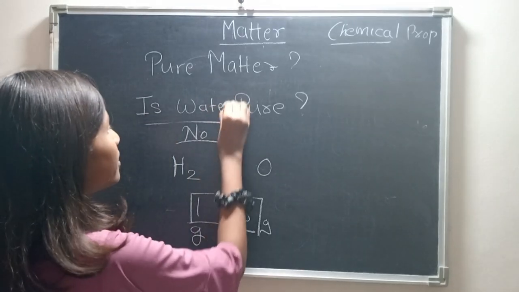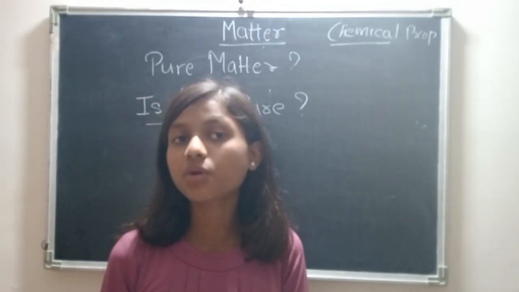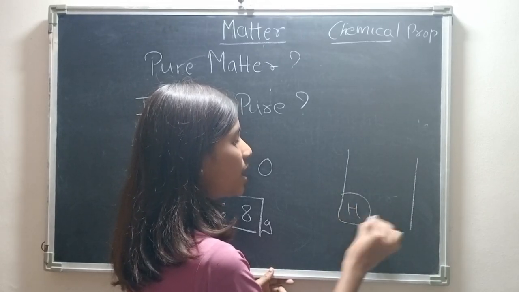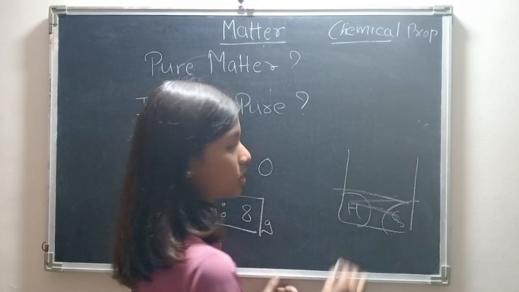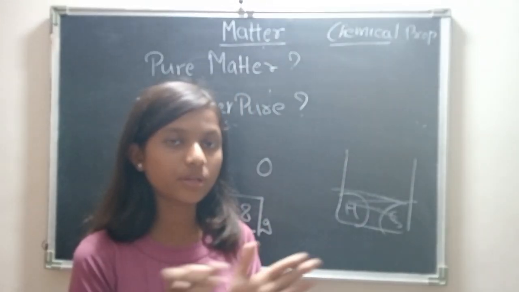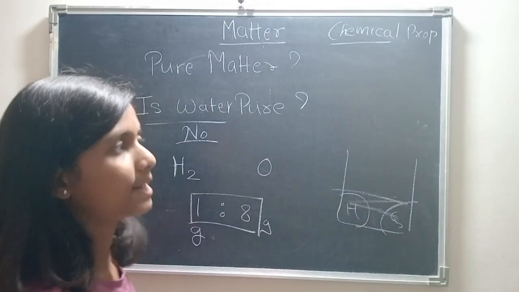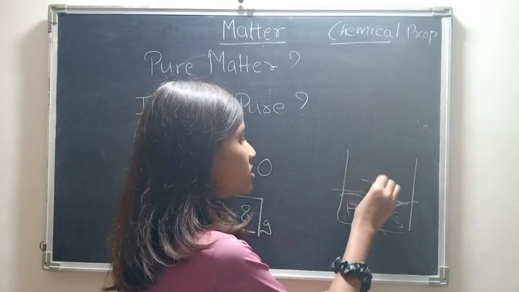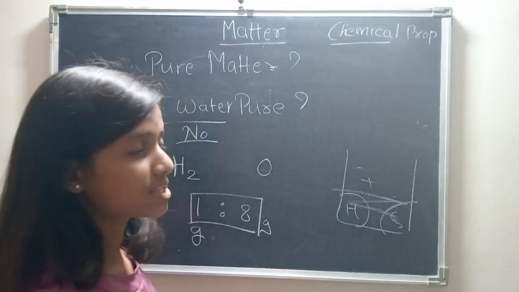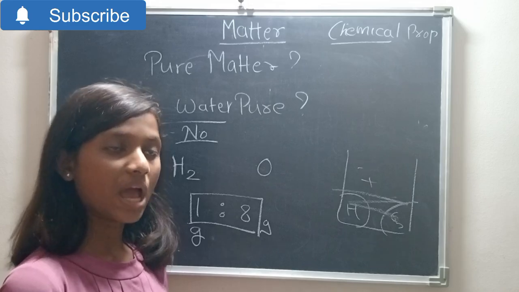Like water, if we want to separate the hydrogen and oxygen from water, is it like this? This is the container, here is the hydrogen and here is the oxygen, and this is water. No, it is not like that. Everything is mixed up. So how to bifurcate them? There is a chemical process, electrolysis, which we have already learned, with cathode and anode. The positive will stick to the cathode, and the negative will stick to the anode. This is the electrolysis process, which is a chemical process only. We can separate them by chemical reactions only.